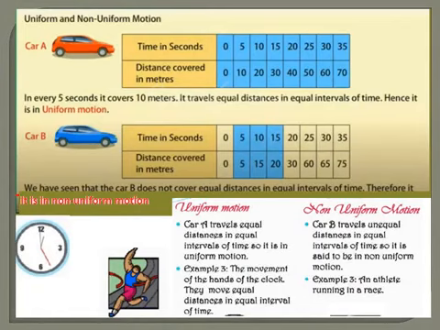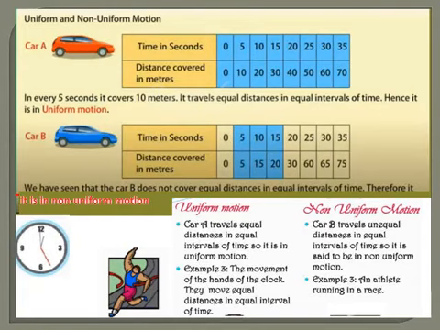Now we are going to learn about uniform and non-uniform motion. We have seen about motion. If any body changes its position with respect to time, then we call it motion. Motion can be classified into two types: uniform motion and non-uniform motion.